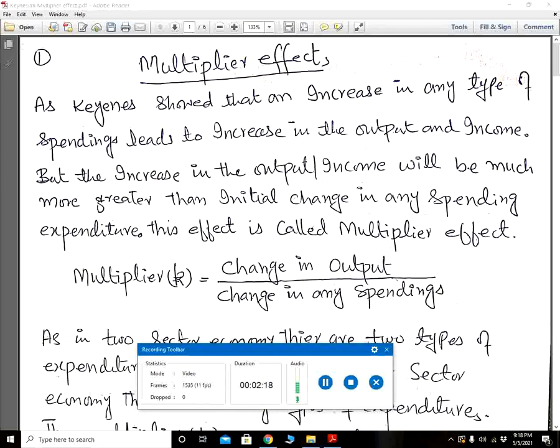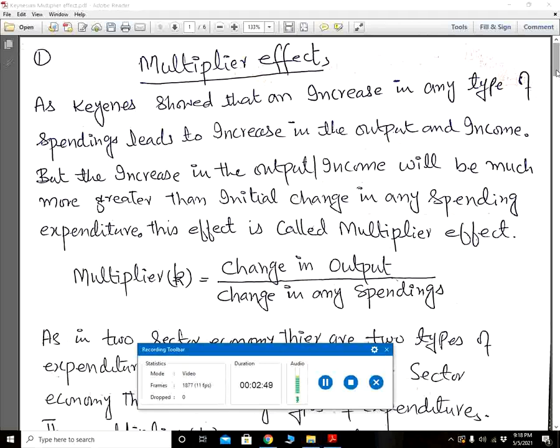It means a 1 rupee increase in any type of expenditure will increase the national income and employment by more than 1 rupee. It may increase the national income by 2 rupees, 3 rupees, 4 rupees, 5 rupees, depending upon the magnitude of the multiplier. The higher the multiplier, the higher will be the effect of the expenditure on the increase in national income and employment.